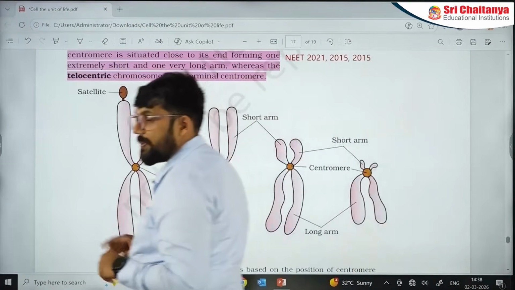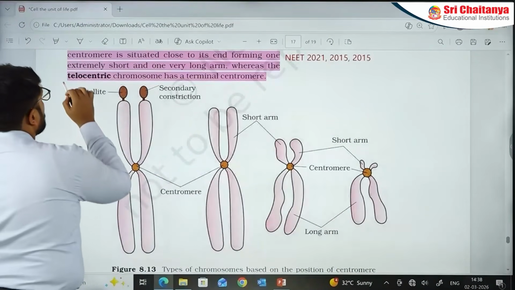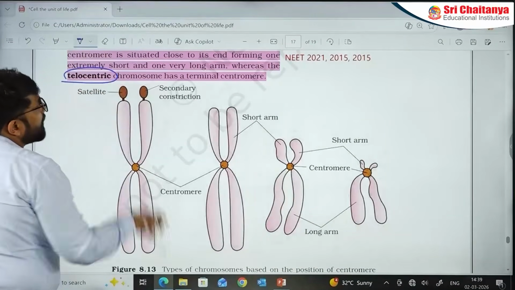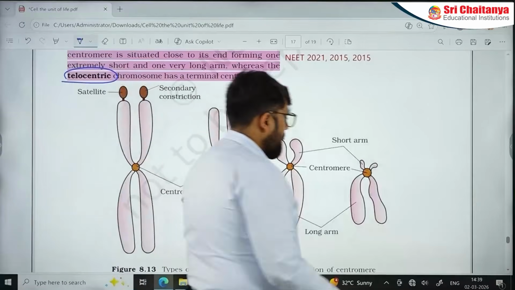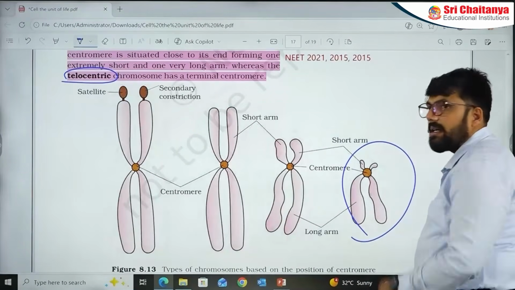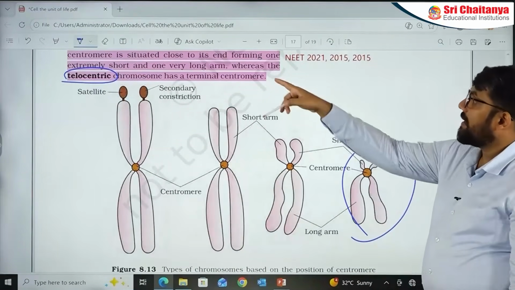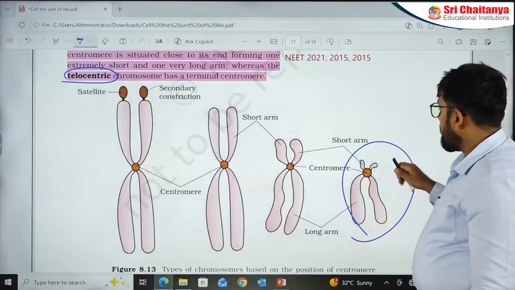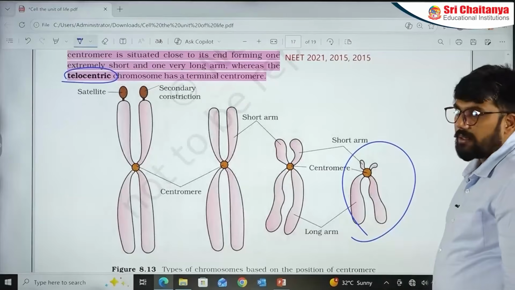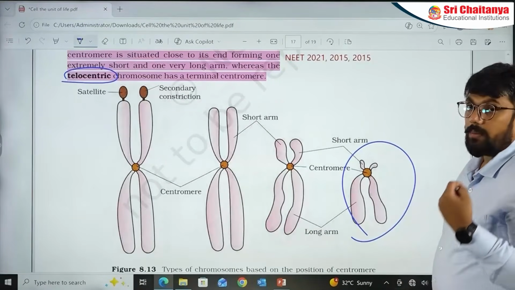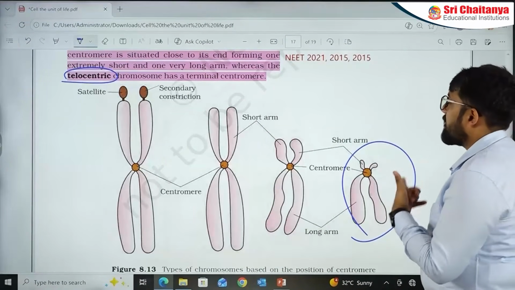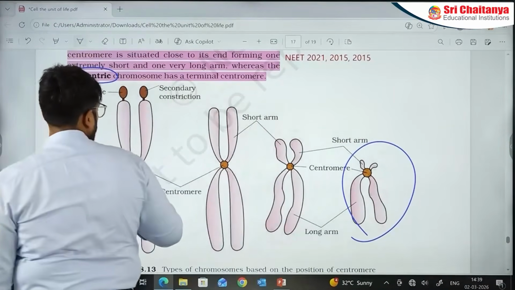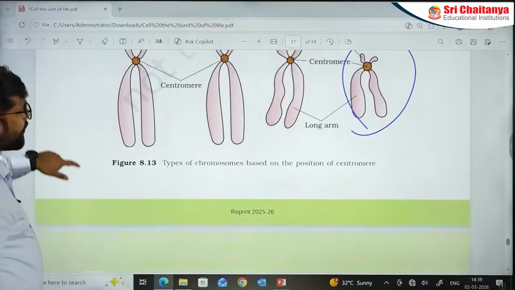Though one point I specifically want to make, see the word telocentric. In the word telocentric, we say terminal centromere. So many students believe that this is a telocentric condition, though the text and the diagrams are not matching with the particular thing. NCERT nowhere mentioned that this is a telocentric chromosome. So this is one thing, make a note of it. Telocentric diagram is not mentioned in NCERT technically. Let's go to the next part. Let me go to the last part.